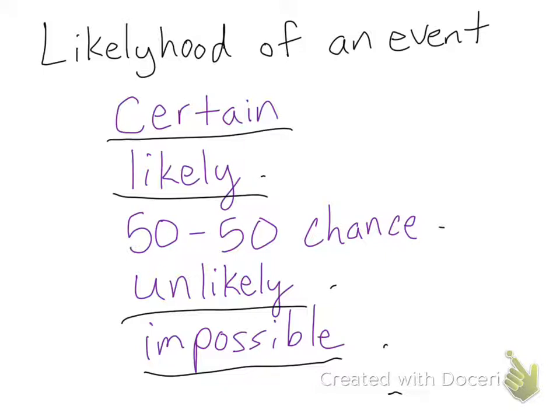And then the last one is there's a 50-50 chance. It's something that would happen frequently, but not daily. So, for example, we have a 50-50 chance that another teacher will come into the classroom, because it happens frequently, but it doesn't happen every day. Okay, what's the probability that you will have gym today? Well, if it's not the day that you have gym, then it's probably unlikely.